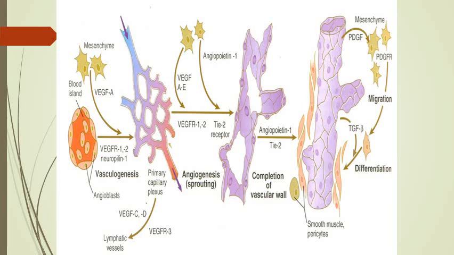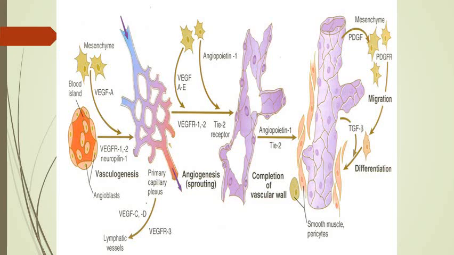angiogenesis can occur. Once capillary plexuses have been formed, angiogenesis is sprouting, as you can see in the diagram, budding or sprouting from the capillaries. Sprouts are now rising, buds which are growing to form branches of these capillaries. So the capillary network becomes more and more elaborate, more and more complicated, and you can also see that the mesenchymal cells, some of them are differentiating into smooth muscle cells, and some of them are differentiating into pericytes.